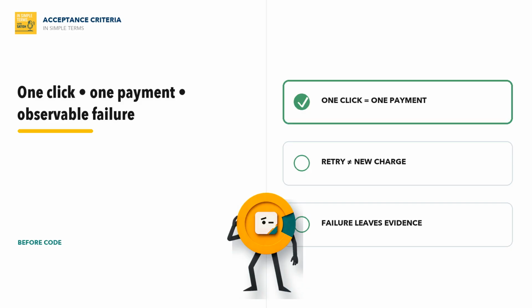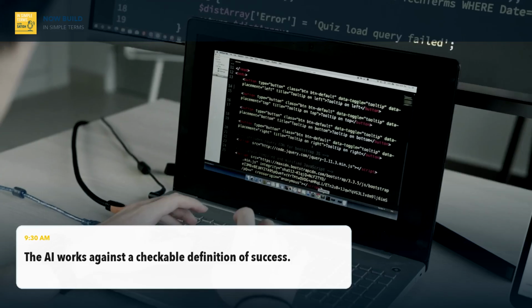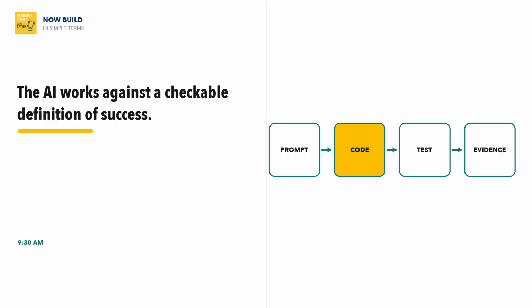One click should create one payment request. Retrying the same request should not create another charge. A failed payment should leave enough information to investigate. Only then does she ask the AI to build.